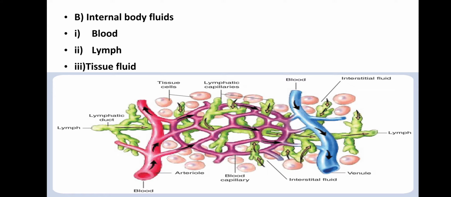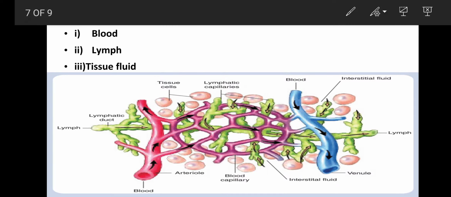See, the blood over here comes from the arteries. It comes into the arteries from the heart, and the arteries divide into smaller arterioles, and the arterioles divide into smaller, fine capillaries. These capillaries join together to form venules, and venules join together to form the veins, right? So when the blood reaches, it comes from this side.